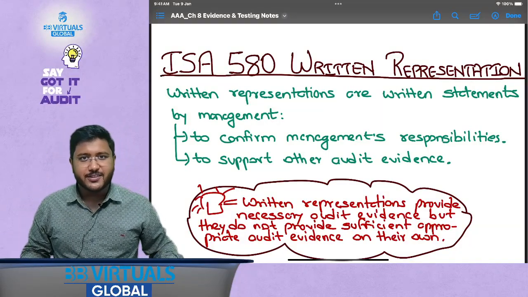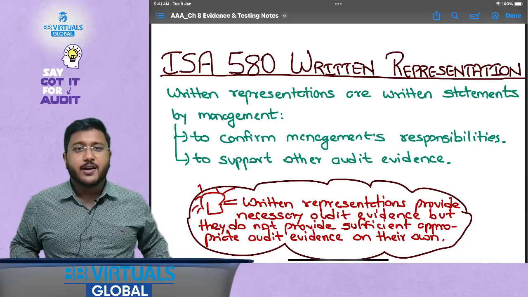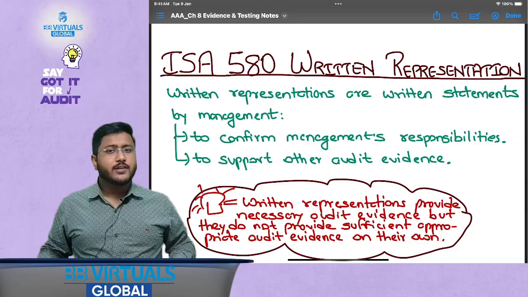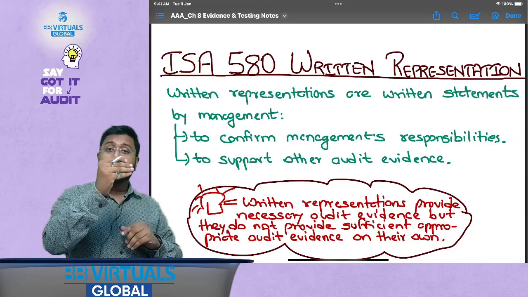So today we are going to discuss ISA 580, which is written representation. My friends, this standard is very important for your examination because it talks about what kind of confirmations you need to take from the management.